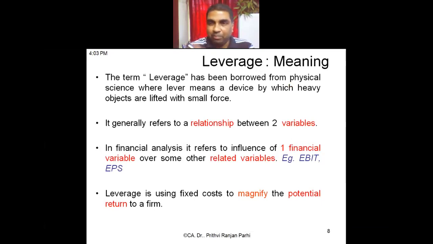Okay, now to understand leverage, or the various ratios that we calculate as leverage, we need to understand what exactly leverage refers to. Leverage refers to the relationship between two variables.